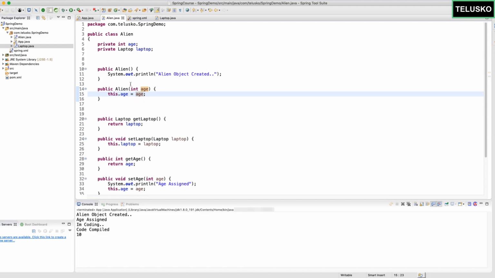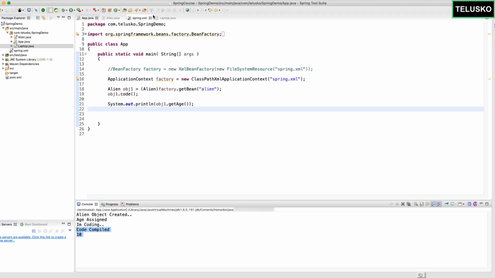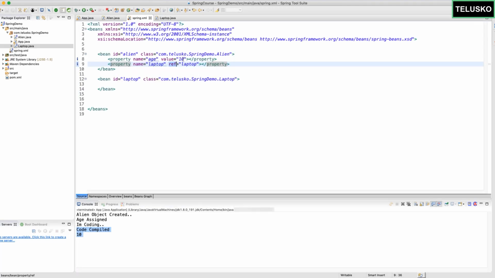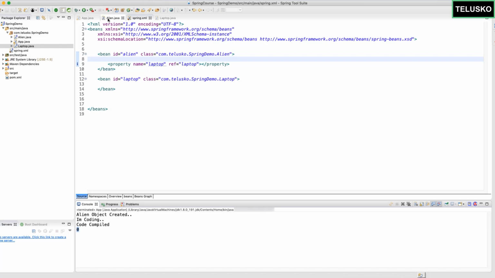Let me run this code. It will take the value from the setter, so in this case we are passing the value from the setter. But what if you don't do this? Let me remove the property. Of course, it will not be calling setAge now. Let me restart the application. You can see we got the value of age as 0. So I want to pass the value.